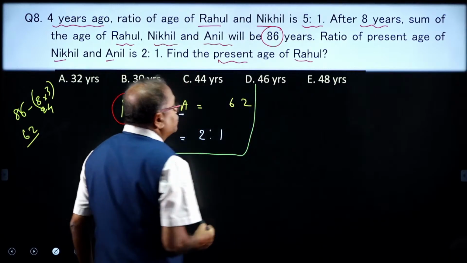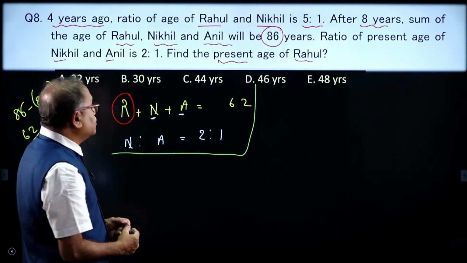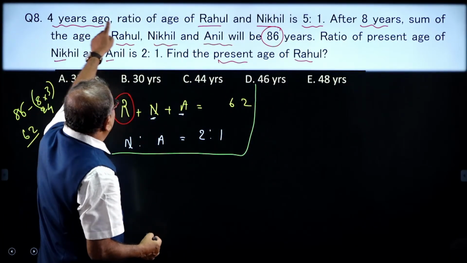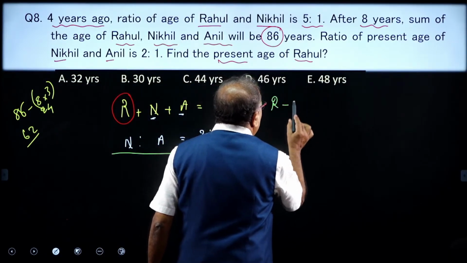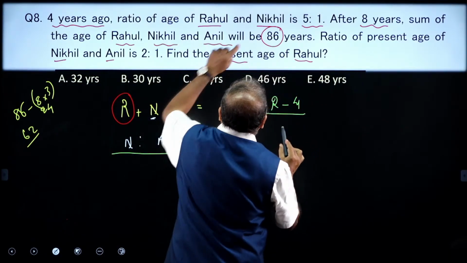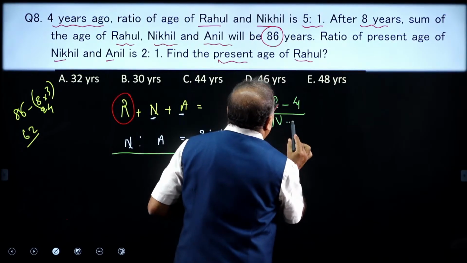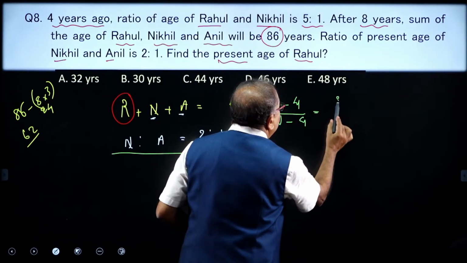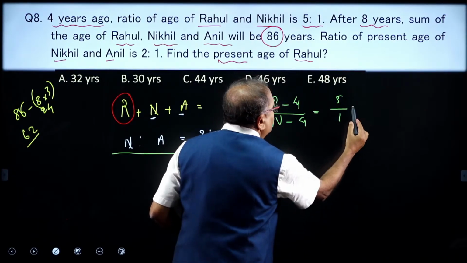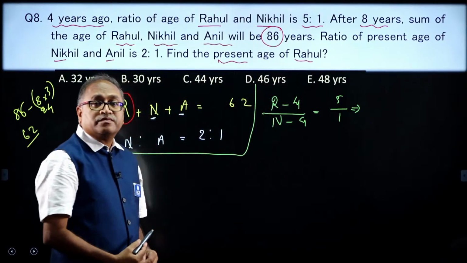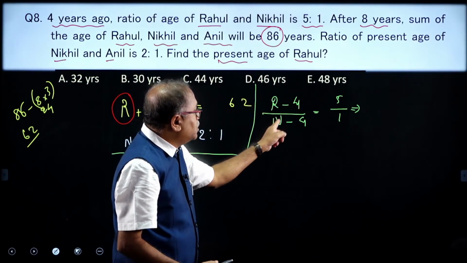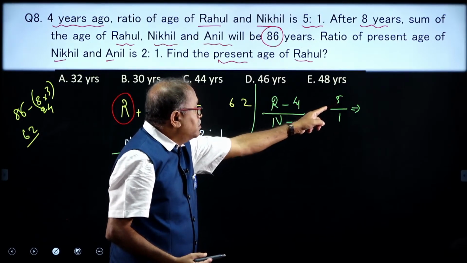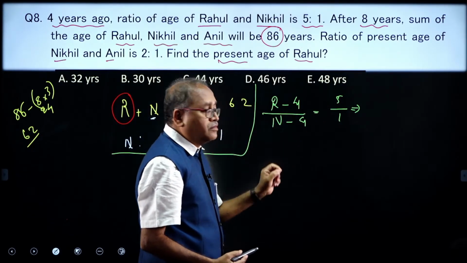This is what is given to us. Now, I will start answering the question. I will connect over here the 4 years ago. So, (R minus 4) by (N minus 4) is how much? 5/1. So, what do I get from this? I will be getting R minus 4 is equal to 5N minus 20.